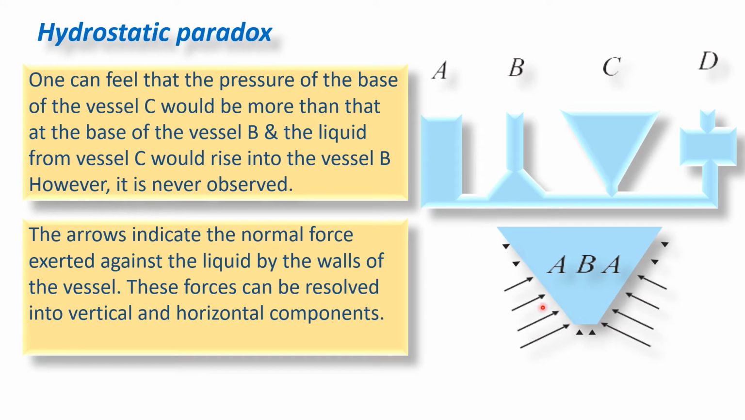So we have considered here a vessel containing a fluid of density, suppose rho. Now these are the two walls of the vessel. Now this fluid or liquid exerts a force on the base of the container as well as on the walls of the container. Now this force is exerted normal to the surface. So in reaction, the walls of the containing vessel also exert a normal force on the fluid. So the arrows indicate the normal force exerted against the liquid by the walls of the vessel.